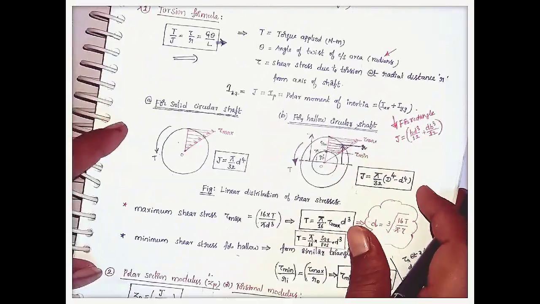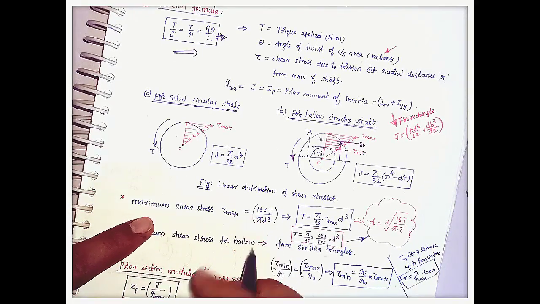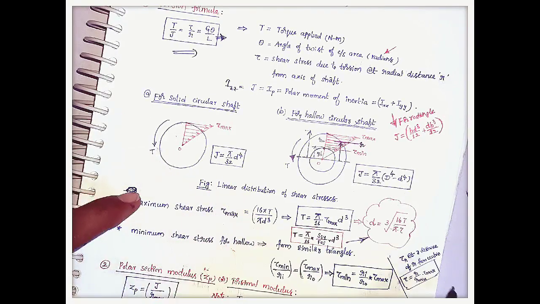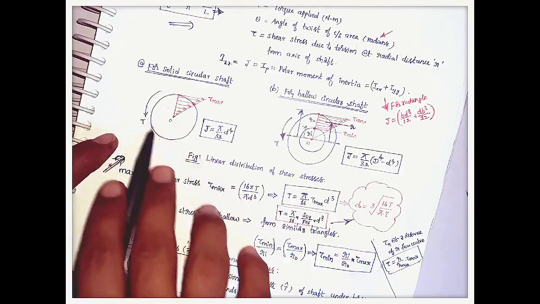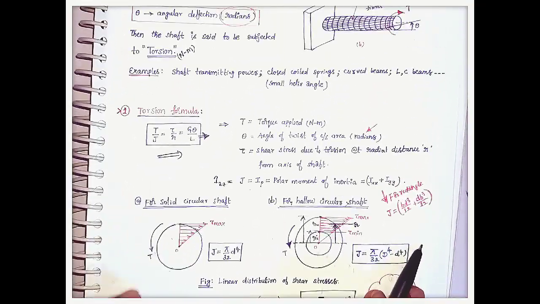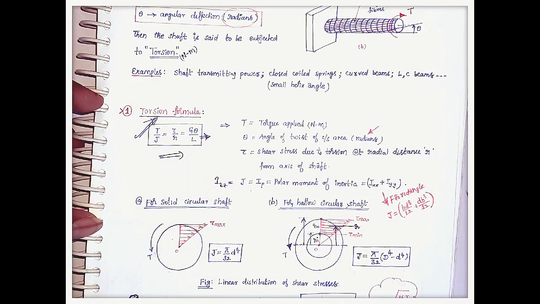Here we should calculate the maximum shear stress. How? 16 into T by pi d cube. This is a very important formula. With this formula we can calculate the shear stress. Okay, for solid sections how we can distribute the shear stress, and for hollow sections how is the shear stress distribution. Okay, this is the torsion concept. Just remember this formula to solve any type of questions in the exam.